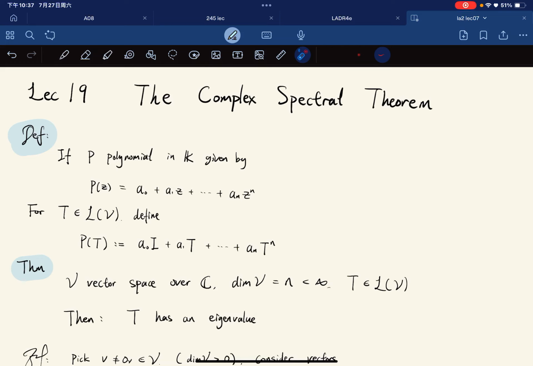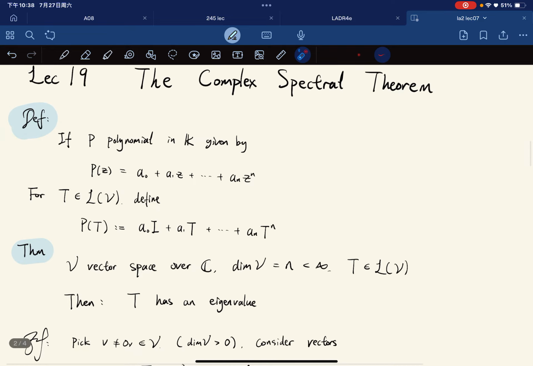Alright, so welcome to the 19th lecture, and this time we're going to prove the complex spectral theorem. Different from the real spectral theorem, the condition for the complex spectral theorem is looser than the real one. Okay, so first, before that, we need a definition.